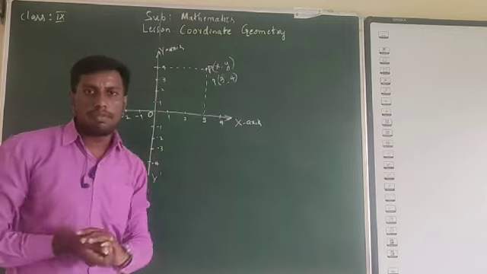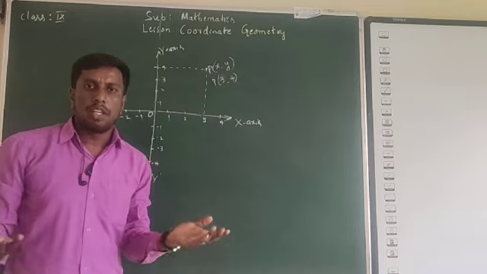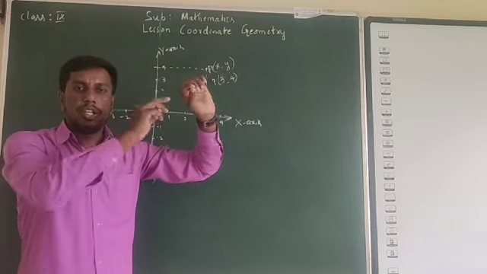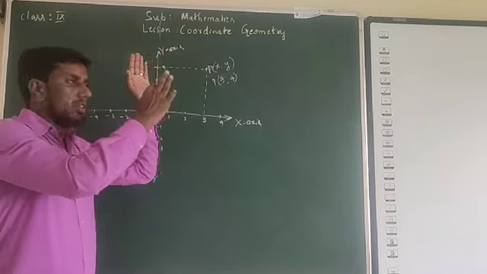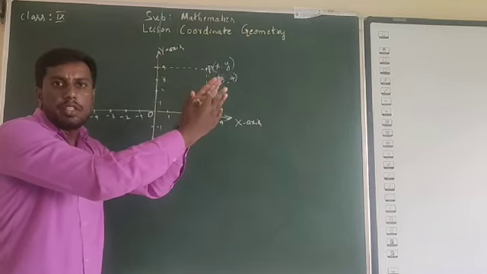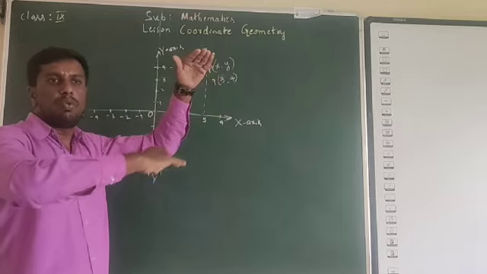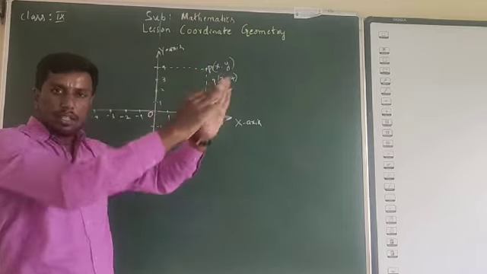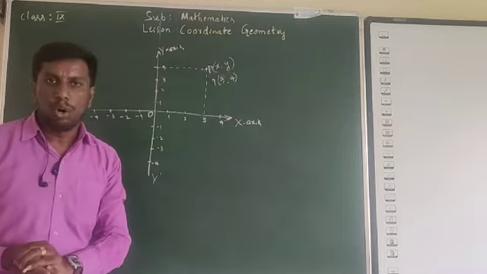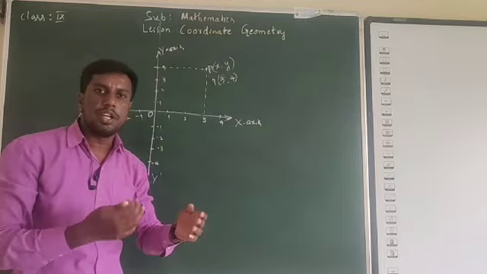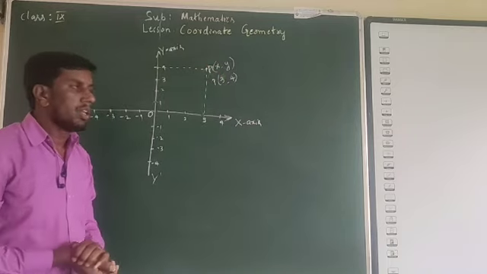If you write that (3, 4), that point will be there on the plane. It is 3 units distance from the y-axis and 4 units distance from the x-axis. That is the meaning of that point. You have learned locating the point, but now you are understanding the meaning of that point.